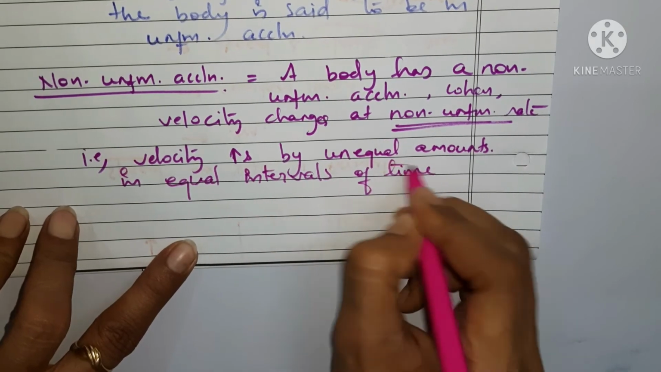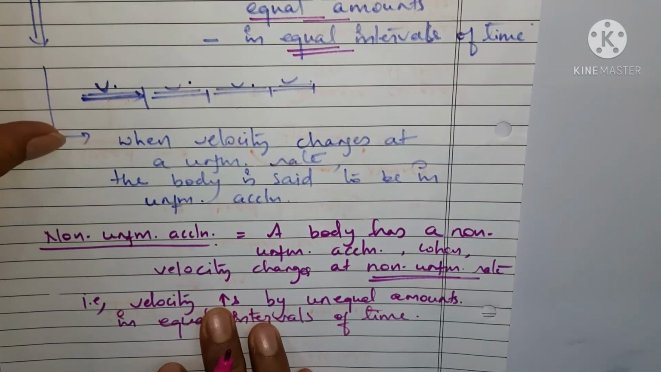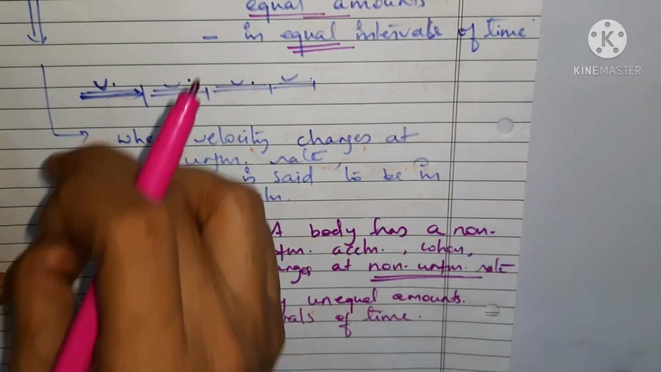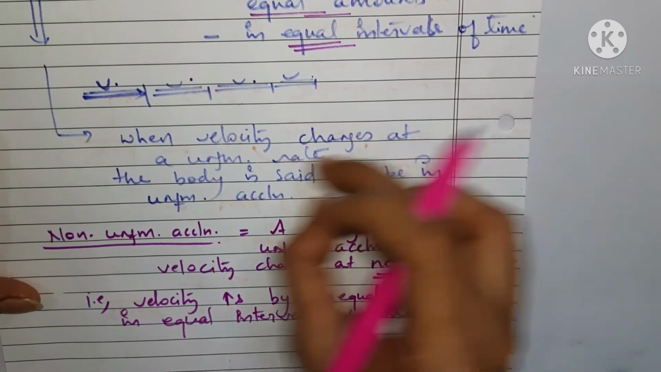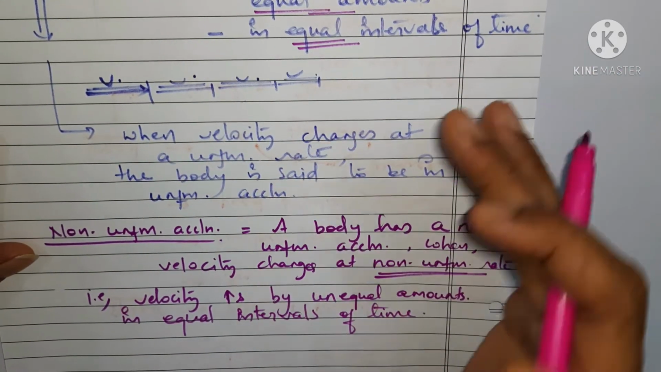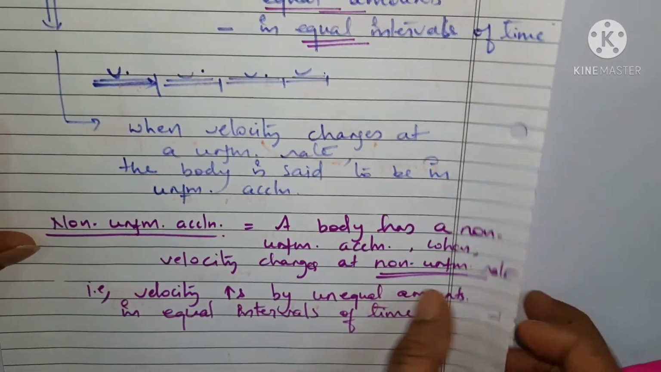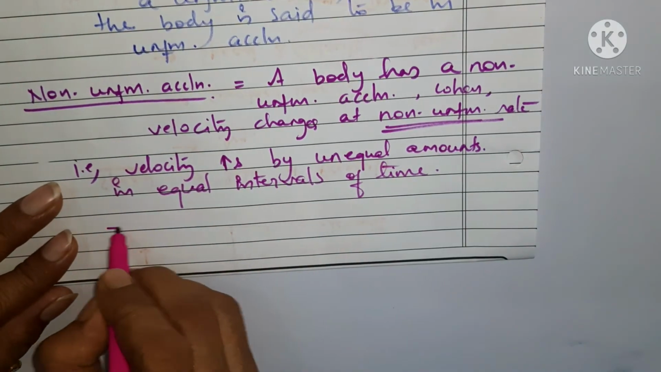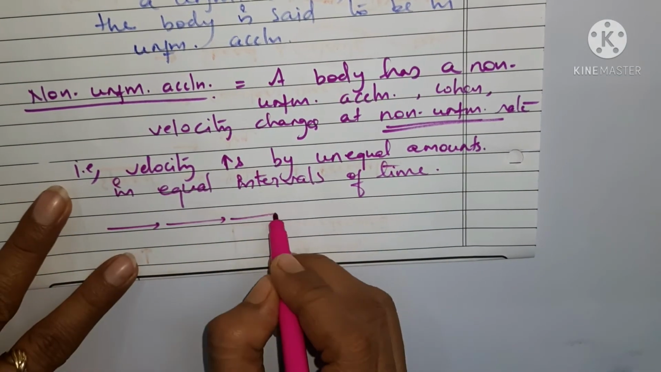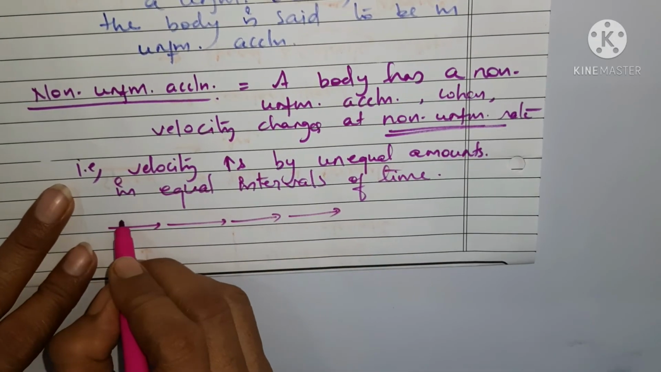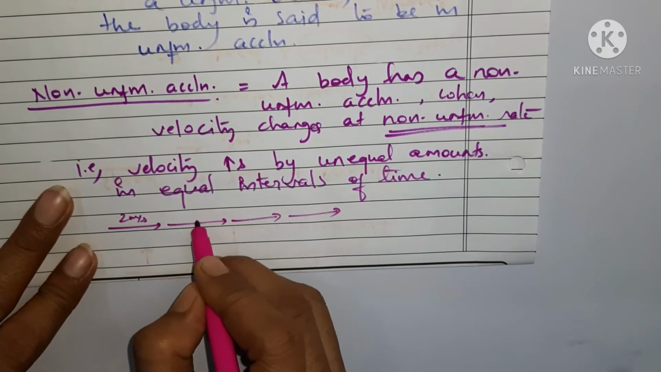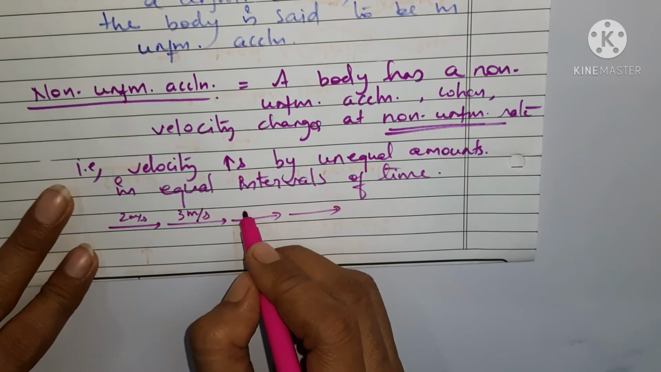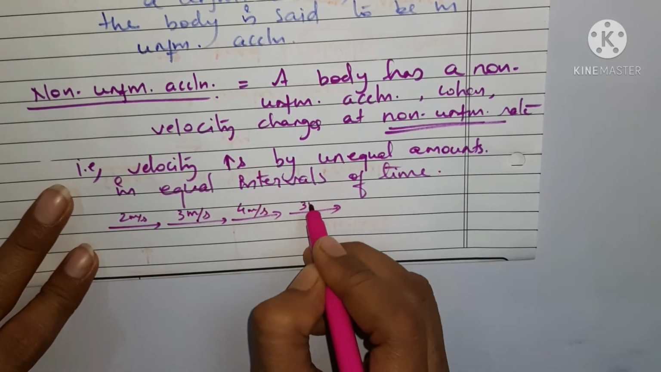Understood? What is happening here? In case of uniform acceleration, there is change in velocity which is uniform throughout. The change in velocity remains uniform throughout the motion, okay, with time, and in equal intervals of time. And in case of non-uniform acceleration, what is happening? The change in velocity, the increase in velocity is non-uniform. If it is 2 meter per second, it is not necessary that this is going to be 2 meter per second. It could be 3 meter per second. It could be 4 meter per second here. It could be 3 meters per second here again.